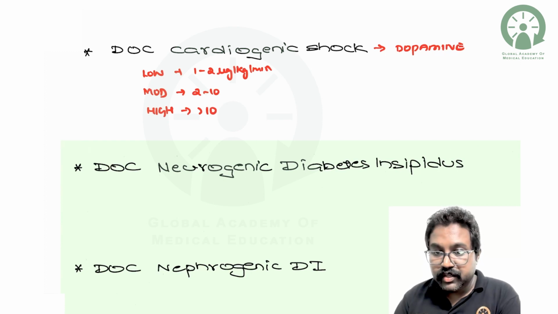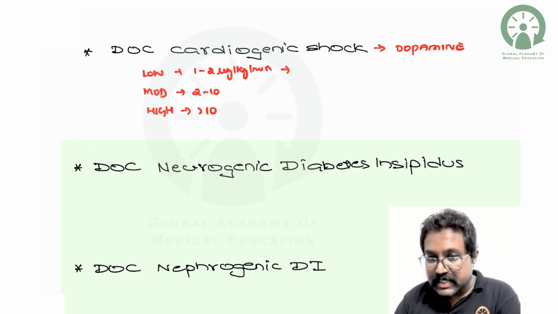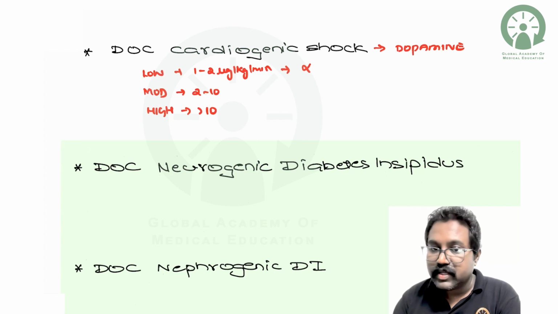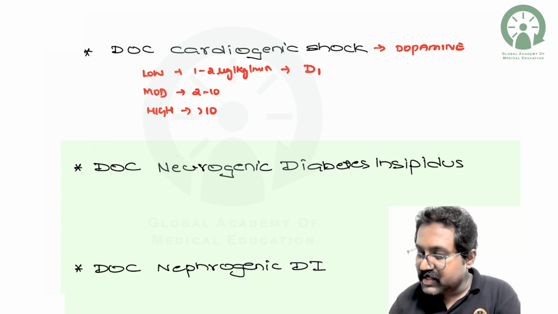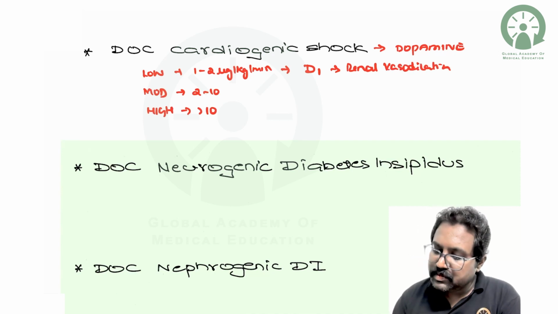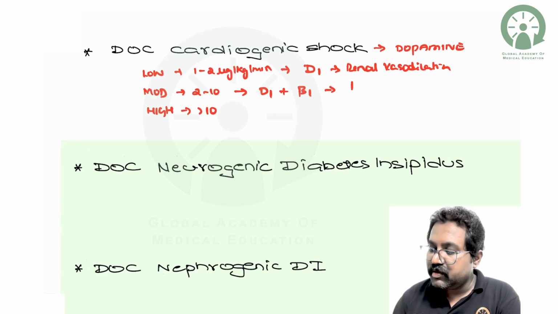At the low dose, you need to remember this will act on specific receptors. So there is a receptor selectivity that you need to remember. At the low dose, dopamine will selectively bind to the D1 receptors, which are present on the renal blood vessels as well as the splanchnic blood vessels, and which are responsible for renal vasodilation. At the moderate dose, along with D1, it also acts on the beta 1 receptors, and they increase the cardiac contractility and the heart rate.